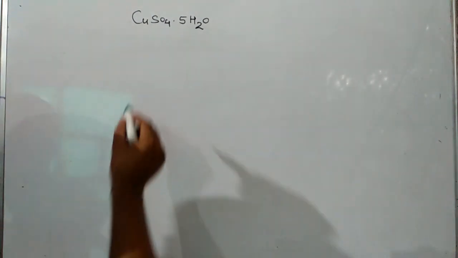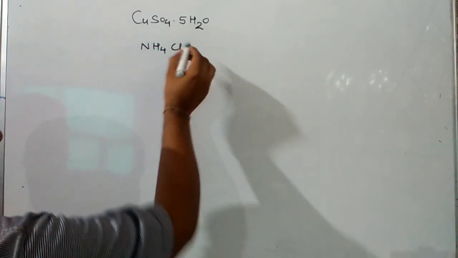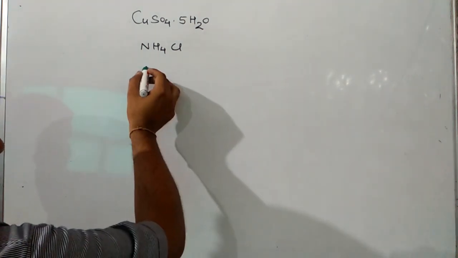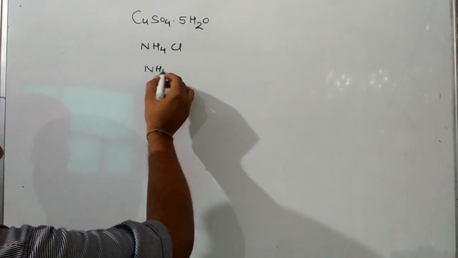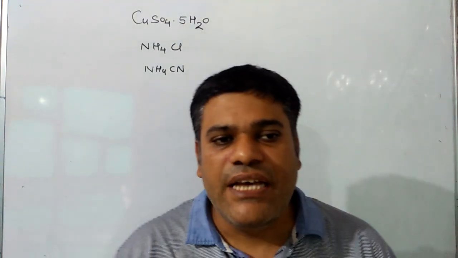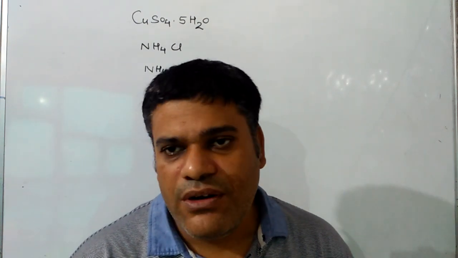Next one is ammonium chloride. It is having three kinds of bonds in it: ionic, covalent and dative. Next one is ammonium cyanide. Now a question might come in the exam: out of these, which is having all three kinds of bonds, or which type of bonding is present in these molecules.